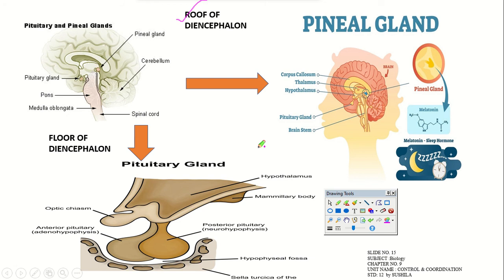And the pituitary gland is hanging on a sphenoid bone, and that particular structure is called the sella turcica of the bone, right? And the pineal gland, this structure you would have learned in physiology itself, what the layers are, what the different parts are. From the hypothalamus, the pituitary and pineal gland will be coming.